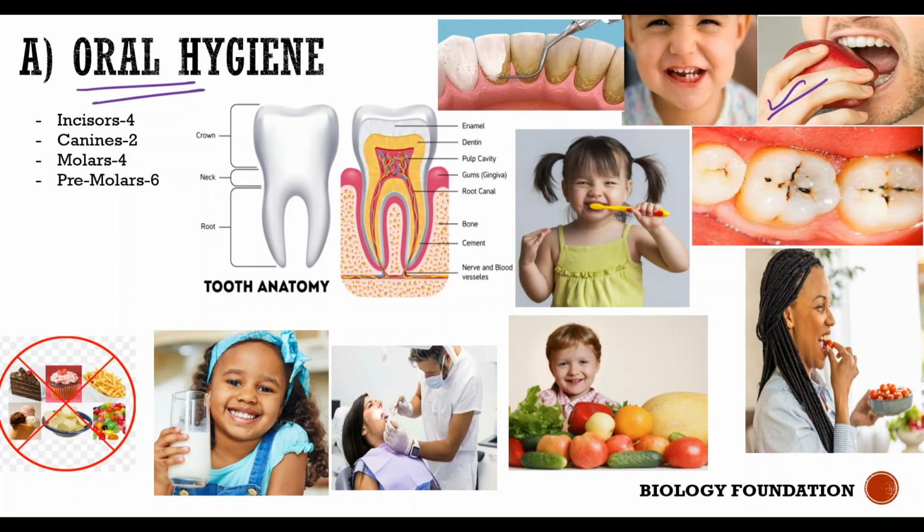Now, usually children have milk teeth. How many milk teeth do children have? 20 milk teeth. As they grow, the milk teeth start falling. Milk teeth are also called temporary teeth. They start falling and are replaced by permanent teeth. How many permanent teeth? 32 teeth. So what are the types that you have?